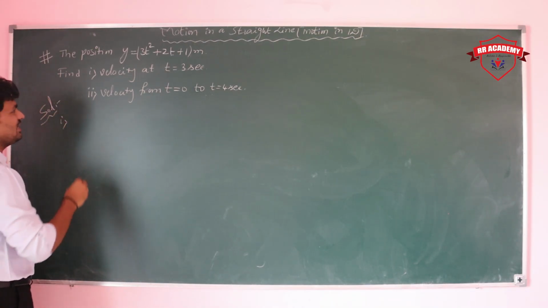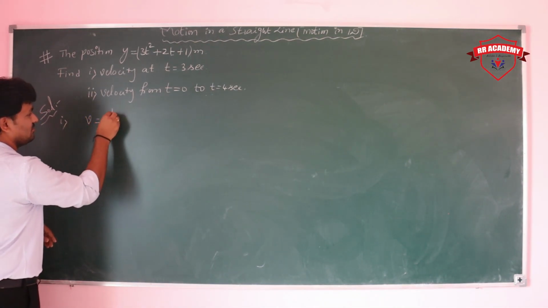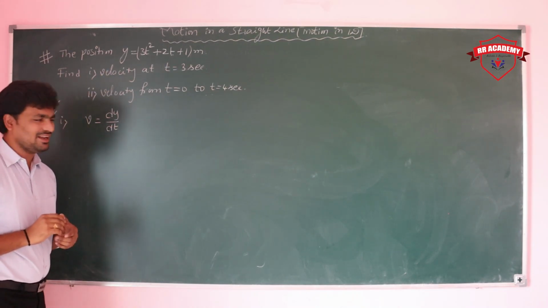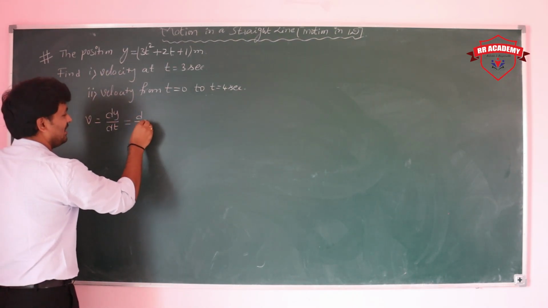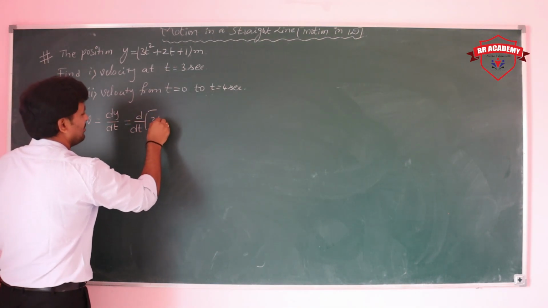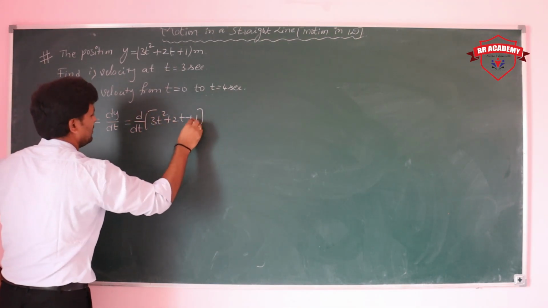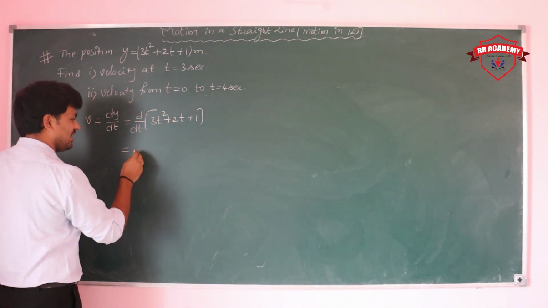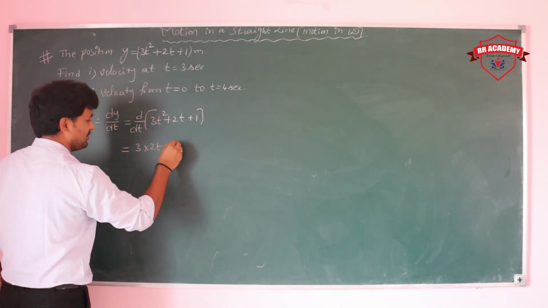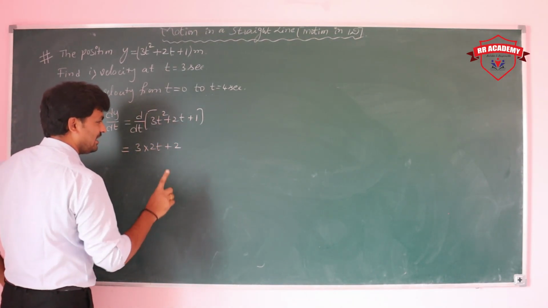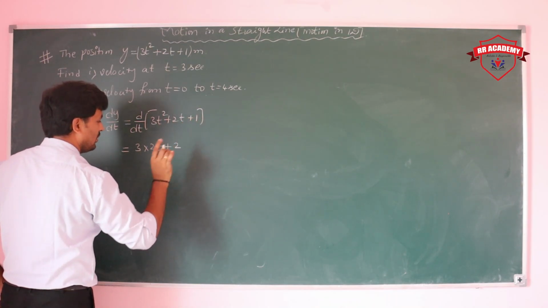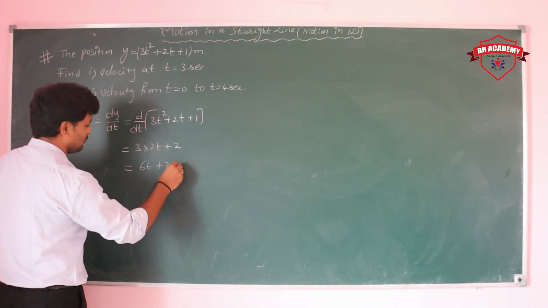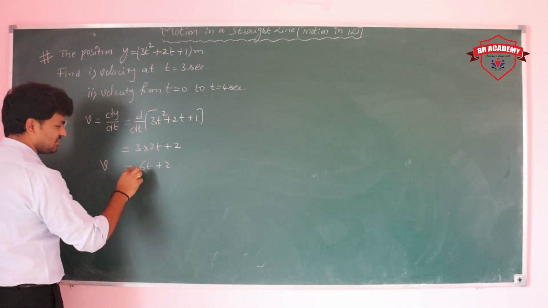For that, I am taking v is equal to, generally what we are taking, ds by dt, but here they are giving position as dy by dt. The differentiation d by dt of 3t square plus 2t plus 1. Differentiation of 3t square is 3 into 2t, differentiation of 2t is 2, differentiation of 1 is 0. So nothing but how much are you getting? 6t plus 2. So the velocity is 6t plus 2.